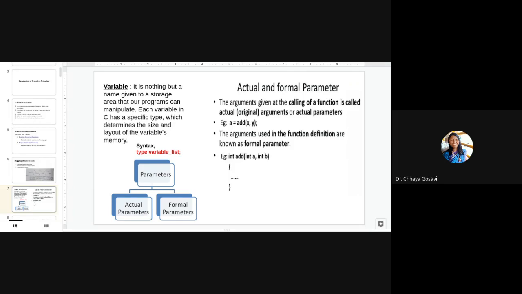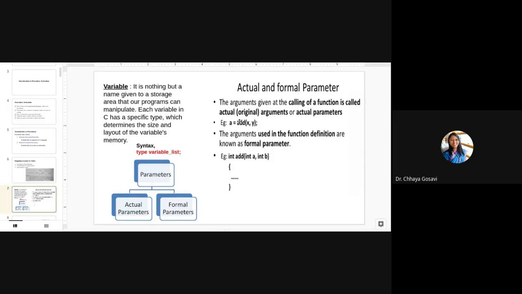In C language also, in FPL2, we have seen there are two types of parameters, actual parameter and formal parameter. So arguments given at the calling function are called actual parameters, or the parameters that we actually pass to this function. A is equal to add x comma y. X and y, these are actual parameters. And arguments used in a function definition are known as formal parameters. So here, whenever we write function body, int add, int a comma int b, here small a and small b, these are formal parameters.